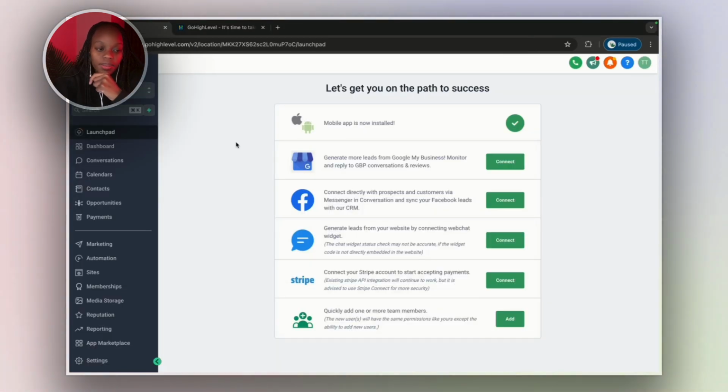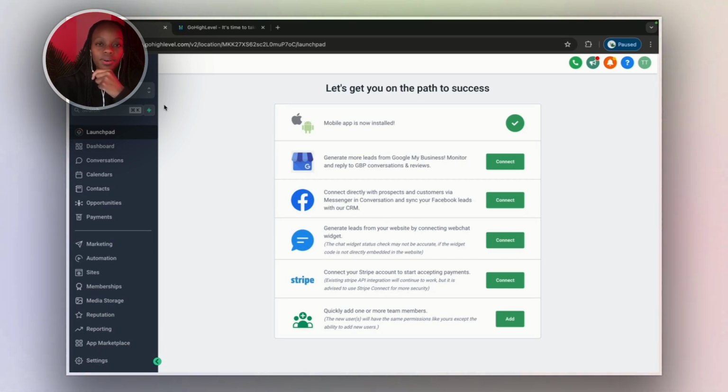So right now I'm inside a sub account. This is obviously a demo account, so there's nothing much in here, but I'm just gonna give you an overview so that you can see how it will look like when you log in. This is a sub account inside an agency account. So an agency account is like the main admin account.